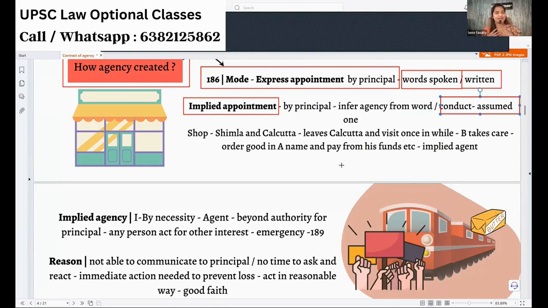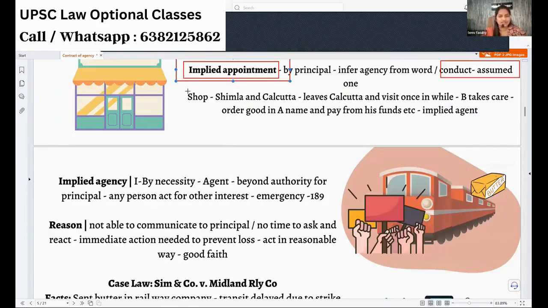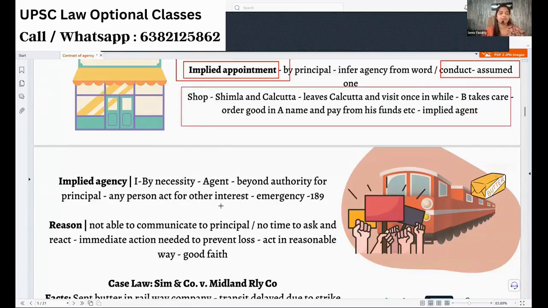So, by the conduct, I'm creating an agency, or I'm just telling Ankush, take care of all these things. That's enough. By my conduct, I'm allowing someone to be my agent. It is called implied appointment. I have a small example here. You can read it later.